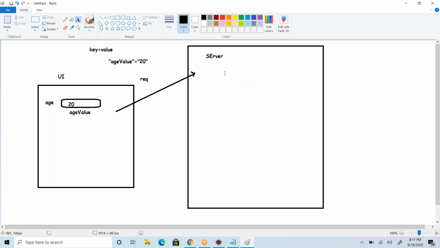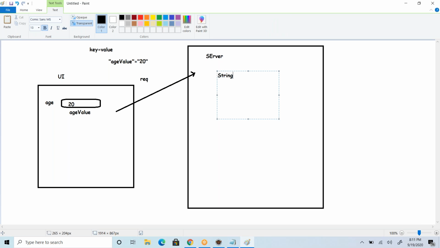So what is the type of this? We'll get it as a string, but the value is 20. I have a logic: if the age is less than 20, don't allow the user to continue, create an exception and bounce it back, saying you are not allowed to view this content. So I have to compare the age with the number 20.